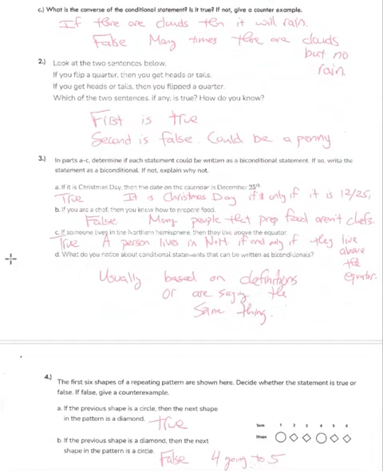The next one says, look at the two sentences below. If you flip a quarter, then you'll get heads or tails. If you get heads or tails, then you flip a quarter. Which of the two statements is true, if any? The first one would be true. The second one is false. You could flip a penny and get heads or tails.